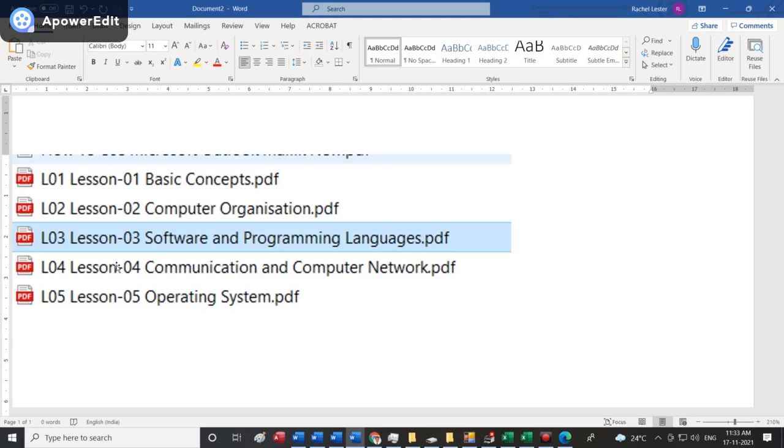You have not written lesson 1, lesson 2, lesson 3. What I had asked you to write was: Lesson 1, basic concepts. Lesson 2, computer organization. Lesson 3, software and programming language. Lesson 4, communication and computer network. Lesson 5, operating system. This is how it had to be written.